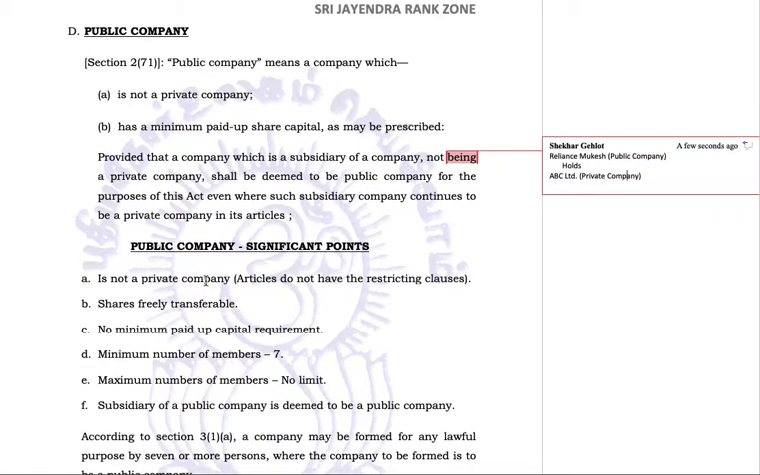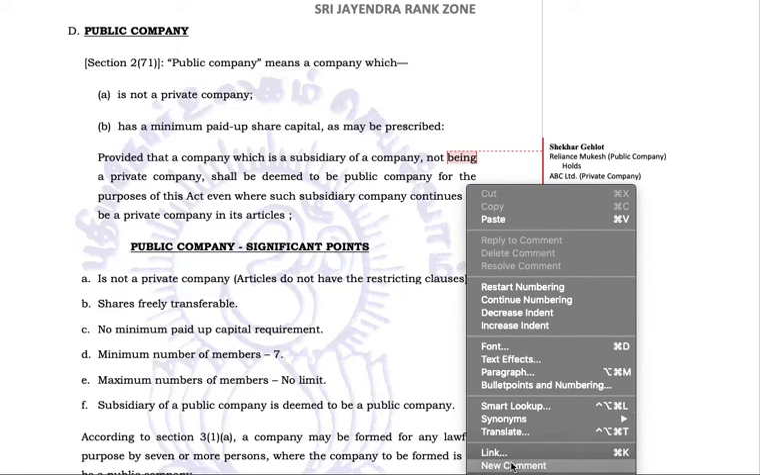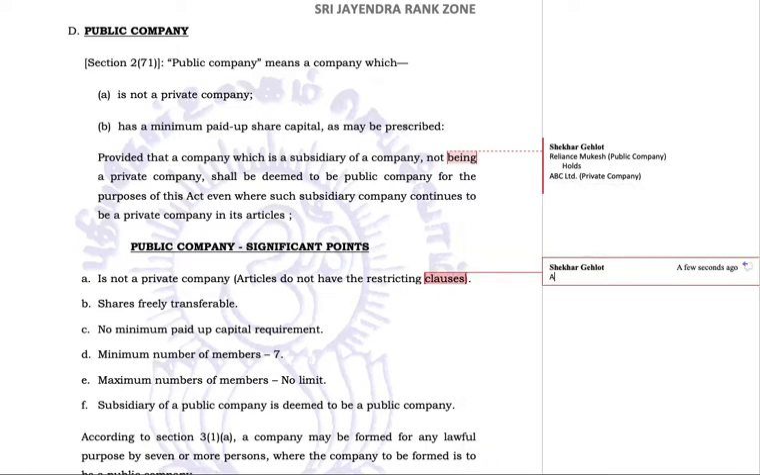It is not a private company. So these are the significant points of a public company. Public company, first of all, is not a private company. Articles do not have the restricting clause. That means when it is not a private company, the articles of association cannot have a restricting clause. Restricting clause for what? For transfer of shares. Only a private company can have restrictions on transfer of shares in its articles of association, but a public company cannot have it. Even if they have it in their articles of association, that will be invalid in law.